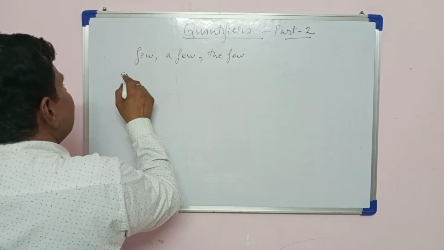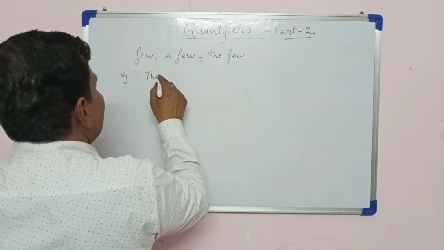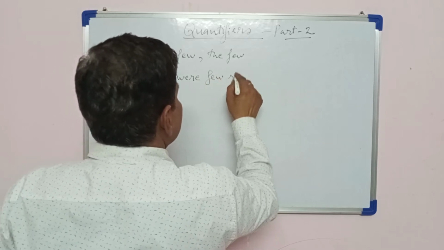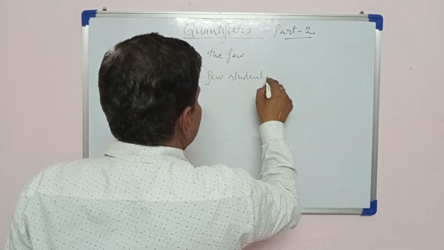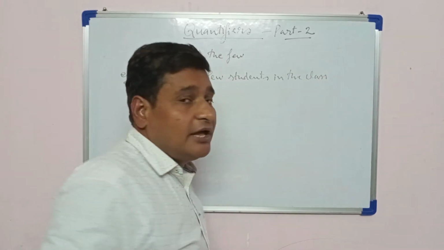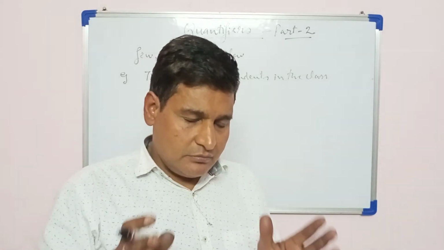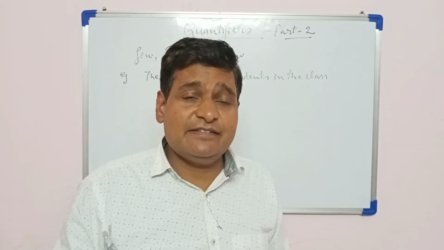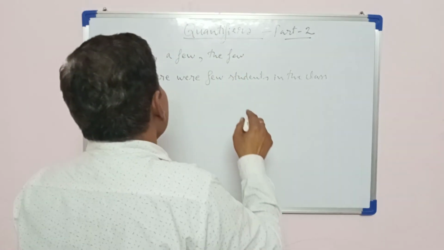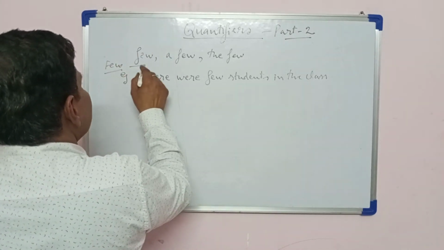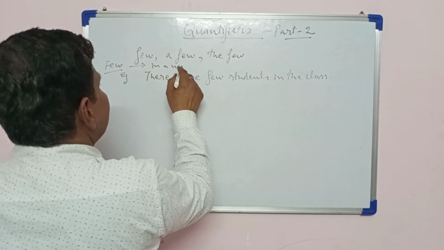Just see the example. There were few students in the class. There were few students in the class means it was very low strength. It was below the expectation. Few is used in the negative way.